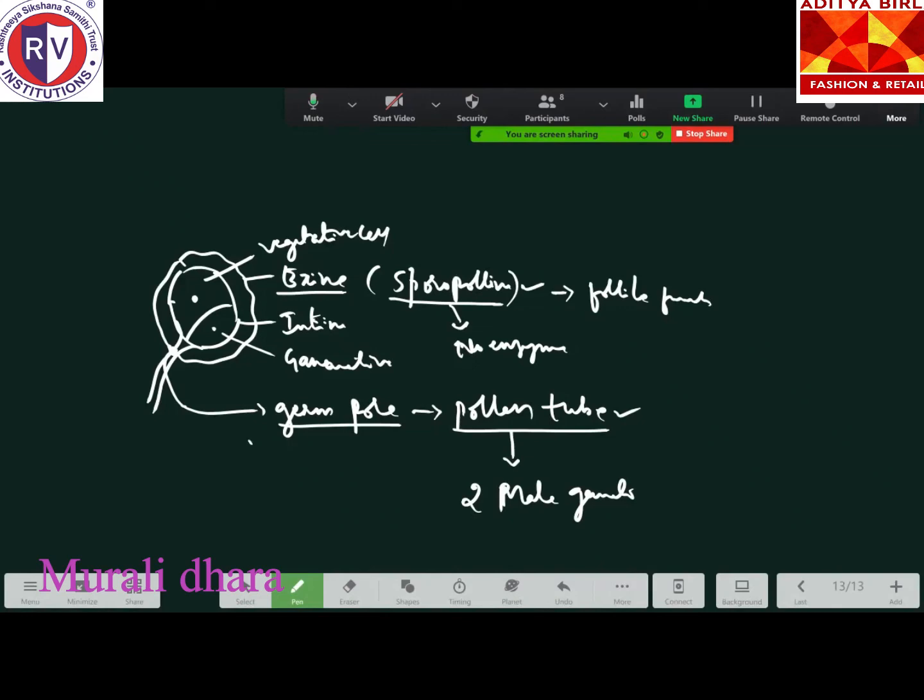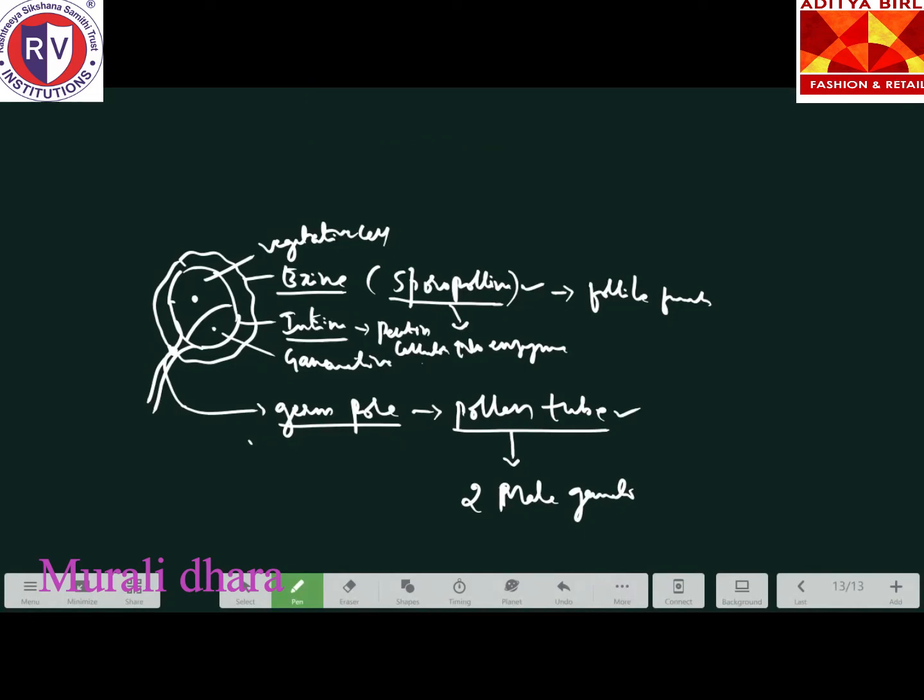Coming to the inner layer of the pollen grain, which is called the intine layer, it is made up of pectin and cellulose. Remember the name of the chemical. Pectin and cellulose will be present in the intine, which is not as tough as the exine layer. Exine is a very tough layer, whereas intine is not so tough. It is a little bit thinner layer where pectin and cellulose are deposited.